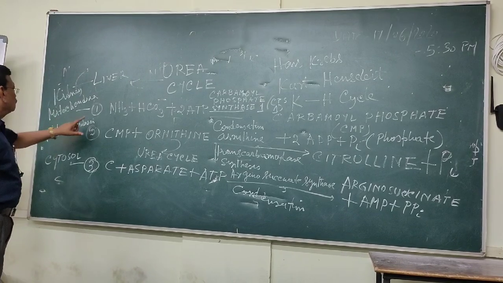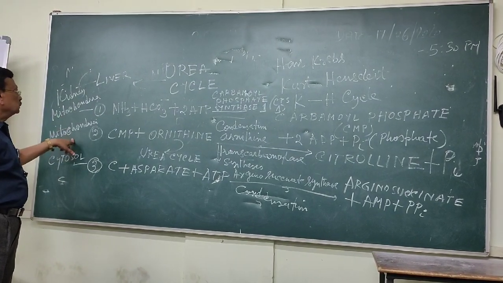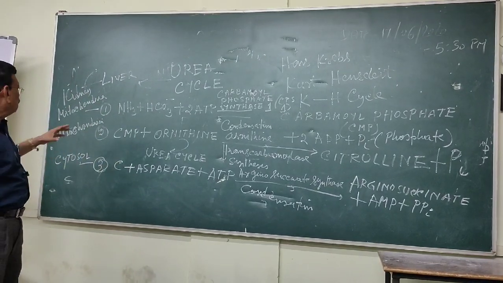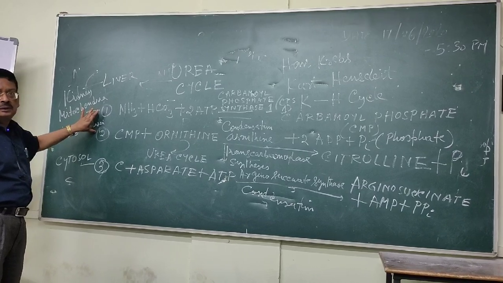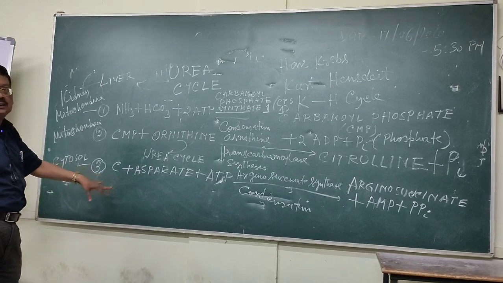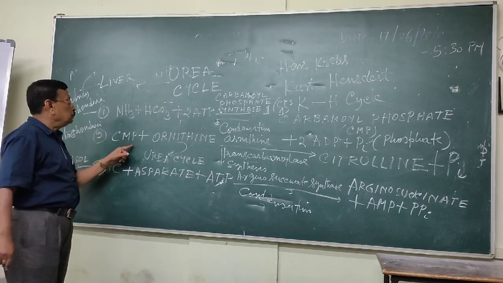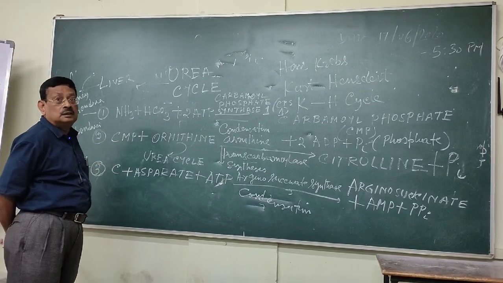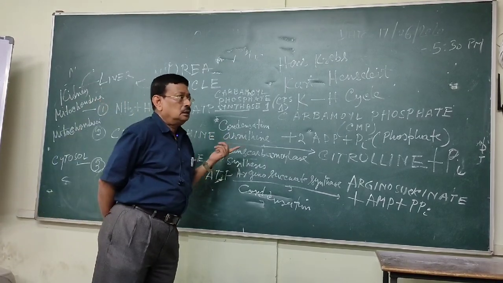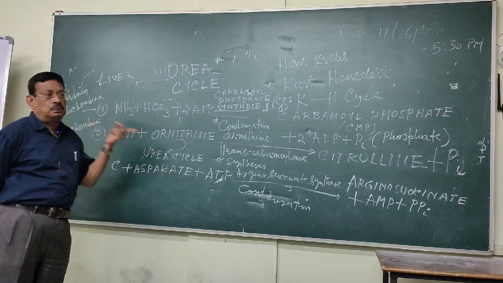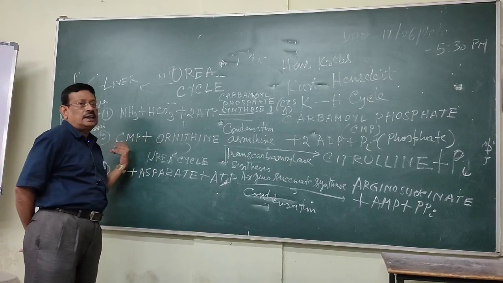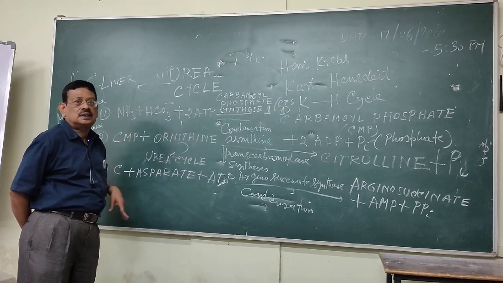Second stage, so the first stage occurred in the mitochondria. Usually the urea cycle follows 5 stages. The first 2 stages occur in the mitochondria of the cell, and the last 3 stages occur in the cytosol, that is the cytoplasm. Now CMP, that is the carbamoyl phosphate, reacts with the ornithine. The urea cycle forms the ornithine at the last stage. That ornithine is again utilized in the second stage, and the cycle is continued. That's why it is called the cycle.